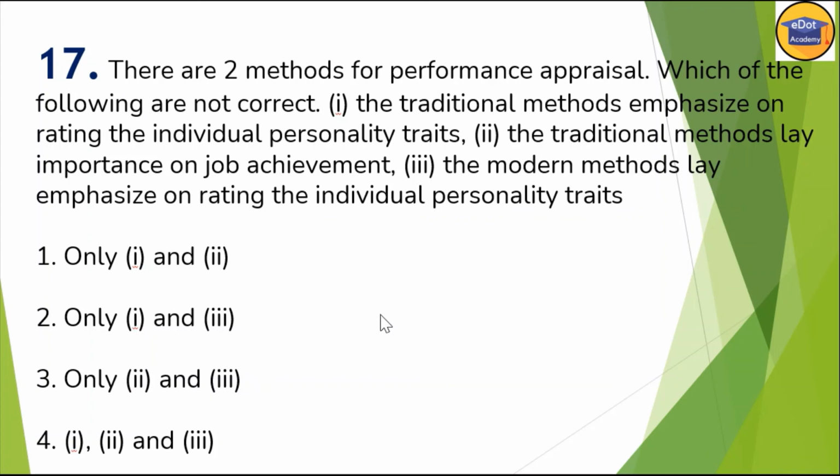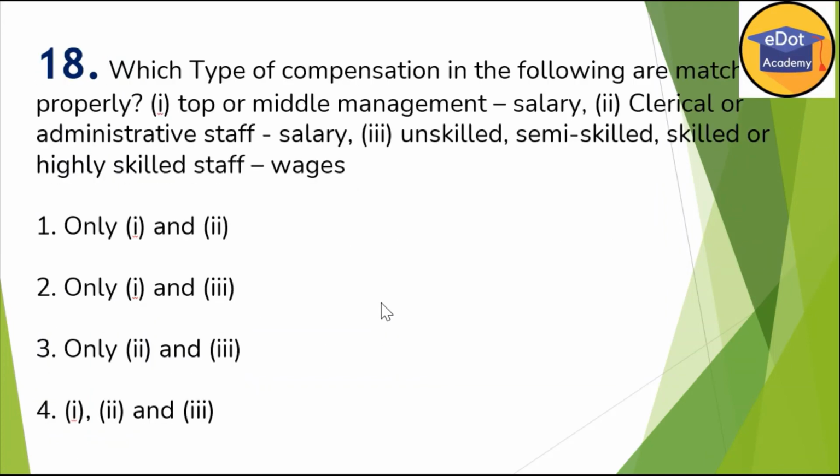Now moving ahead. Which type of compensation in the following are matched properly? Top and middle management salary, clerical or administrative staff salary, unskilled, semi-skilled, skilled or highly skilled staff wages. If you see the data here, top and middle management don't get salary, they get their remuneration.